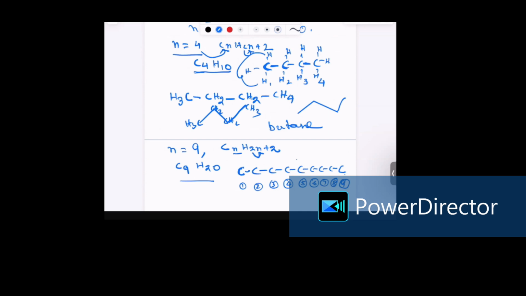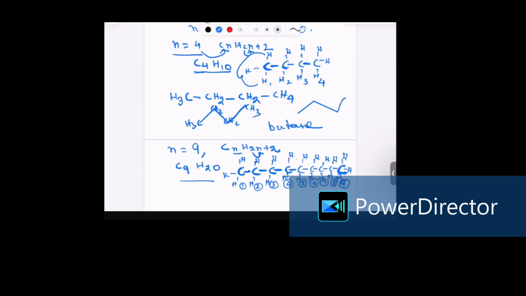So the first carbon is a corner carbon. This carbon 9 is a corner carbon. It has only 1 bond, so we put 3 hydrogen for the first carbon atom. The second carbon already has 2 bonds, so it needs 2 more. The third carbon already has 2 bonds, so it needs 2 more hydrogen so that you can have 4 bonds. Carbon number 4 already has 2 bonds, only 2 are needed. So all the middle or inside carbons need 2 hydrogen, but the corner ones need 3 hydrogen. So this is the expanded structure for the alkane with 9 carbons.